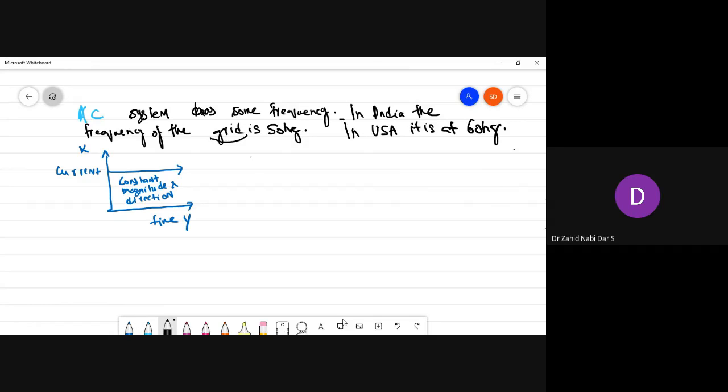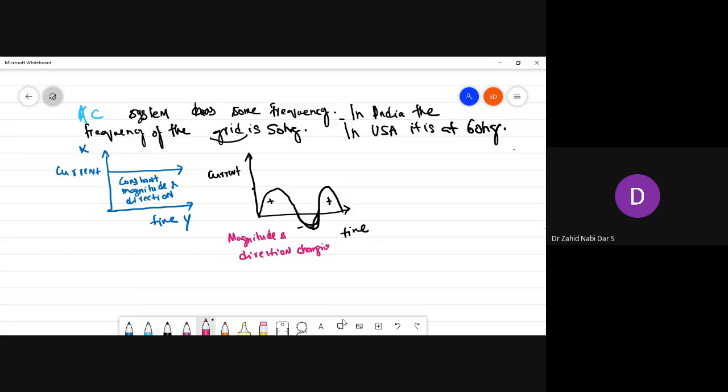Now here I showed you the AC system. This is my time axis and this is my current. This is my positive half cycle and negative half cycle: positive, negative, and positive. So the magnitude and direction change with time here. You can see it is changing with time. Now you came to know about AC and DC.